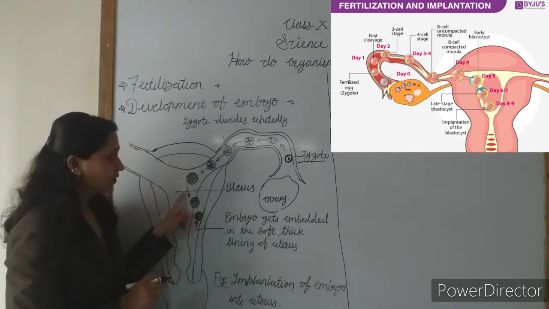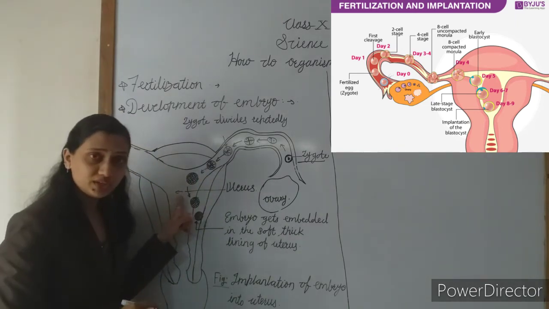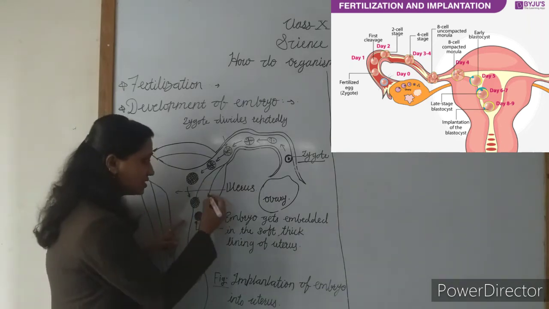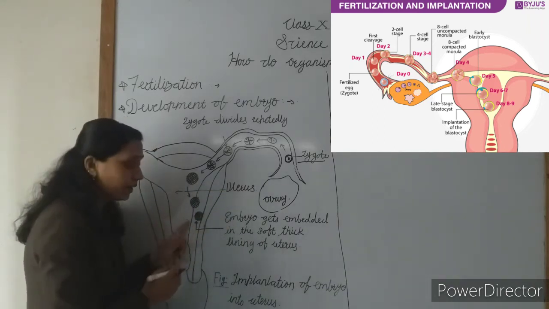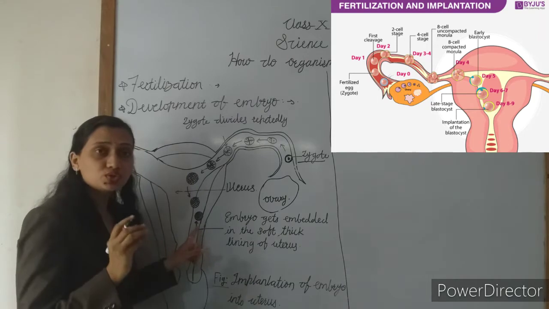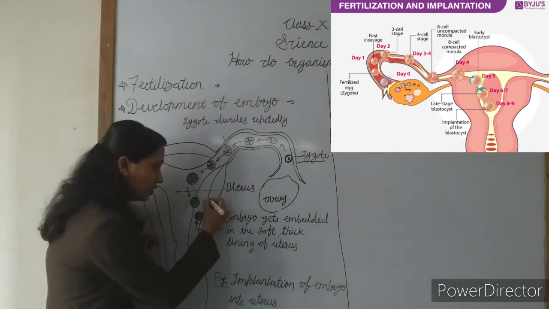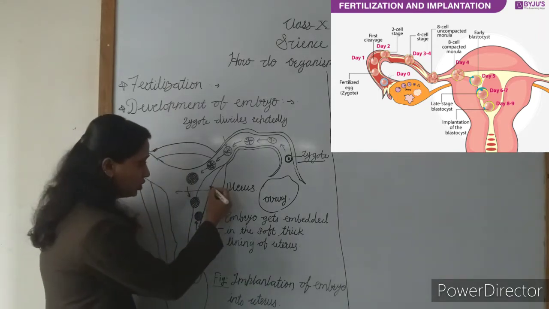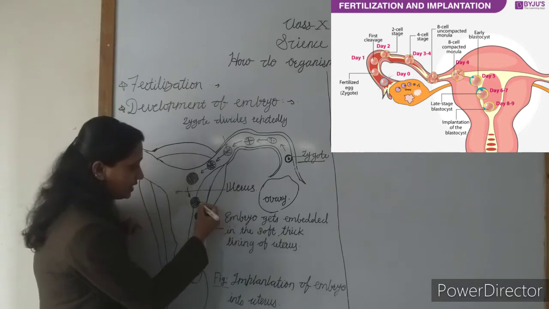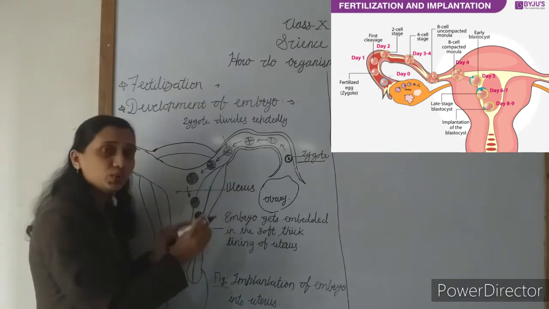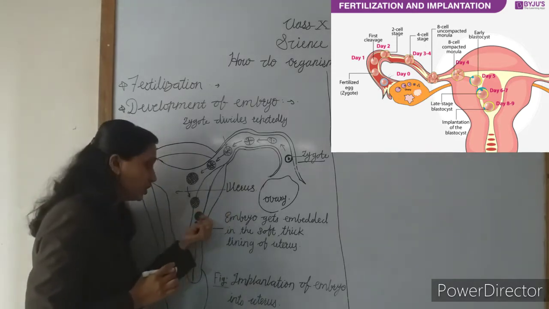So see here, this embryo goes into the uterus, and in the uterus this embryo is embedded into the thick, soft lining of the uterus wall. Now see, it is the uterus wall. See here. And this embryo gets embedded into the wall of this uterus.